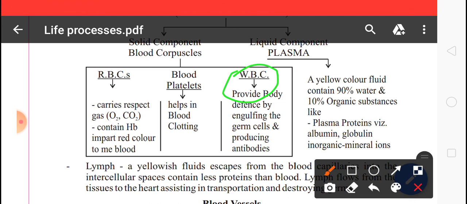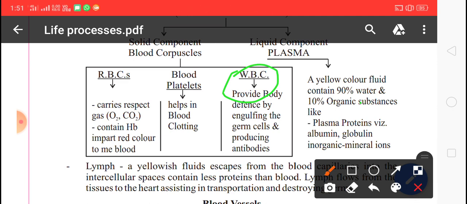Some white blood cells can eat up germs like bacteria which cause disease. Other white blood cells make chemicals known as antibodies to fight against infection. In other words, white blood cells manufacture antibodies which are responsible for providing immunity in our body.